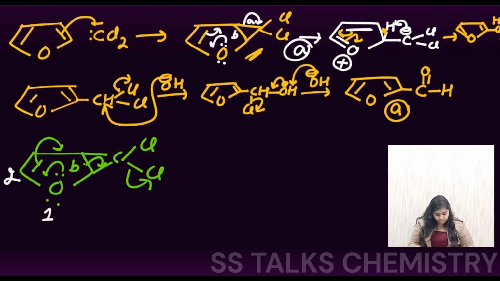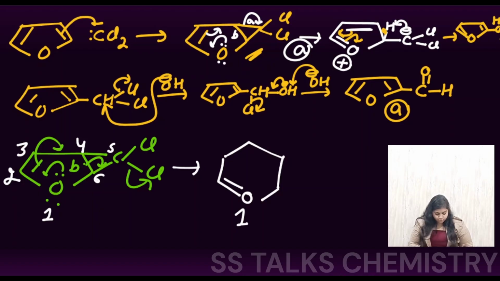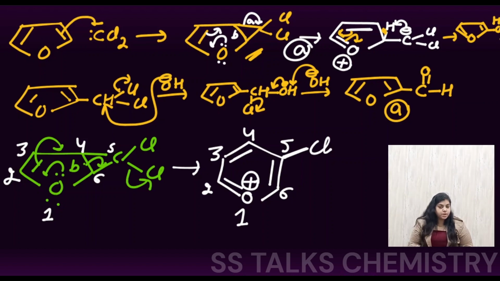So here is number 1, 2, 3, 4, here will be 5, 6, a 6-membered ring is getting formed. We have this oxygen center which is number 1, and the 1 and 2 bond is being formed. Let me label this first of all: 5 and the 6th position. The bond is being formed between the 3rd and the 4th position, and the 5th and the 6th bond is being formed, and at the 5th position we have the Cl group. Now in the final product oxygen has the positive charge because it is forming 3 bonds. So right, this is going to be your product B.